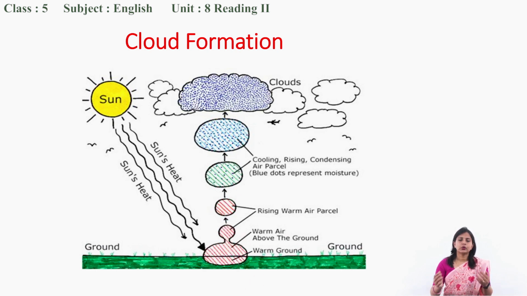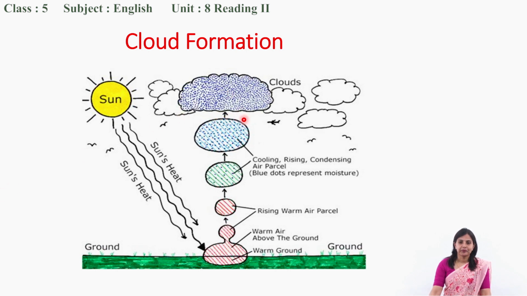You see, they are rising, rising, rising, and then what happens? This is cooling air. When they go higher in the sky, we have read, the air gets cooler. So here you see the cooling, rising and condensing air parcel. They go higher and cool down, and then they attach to the dust, sea salts, and then the cloud is formed.